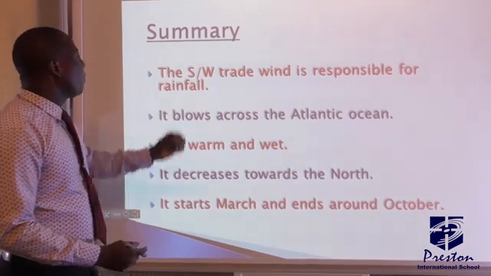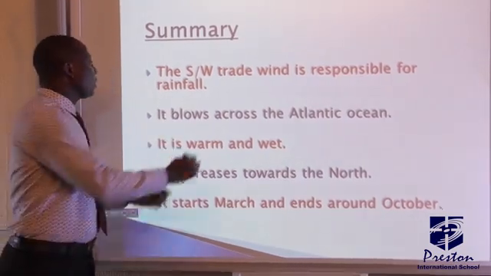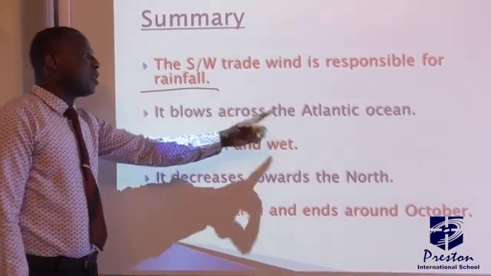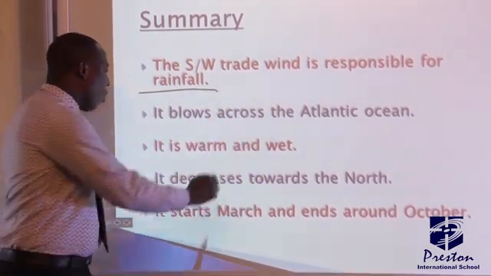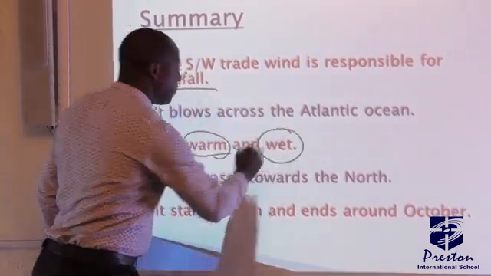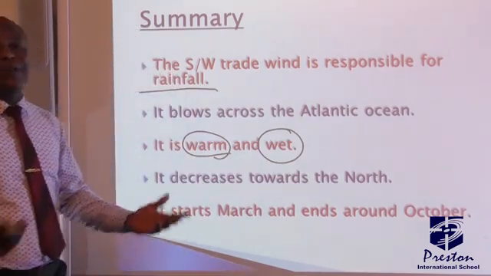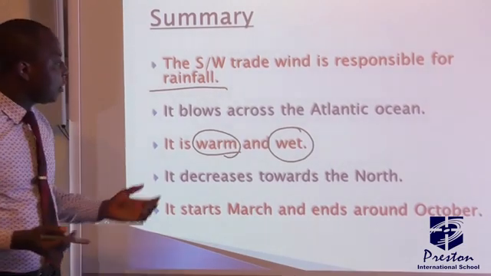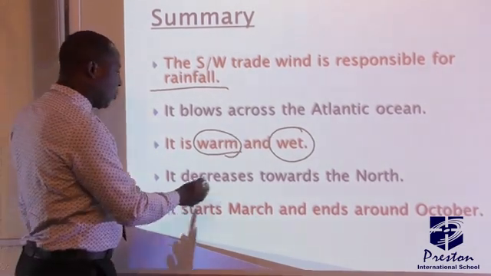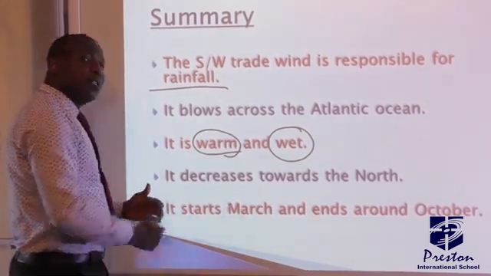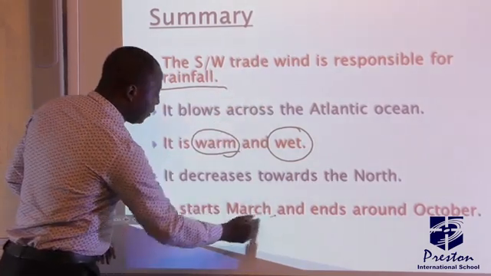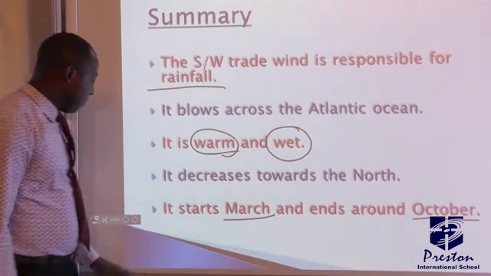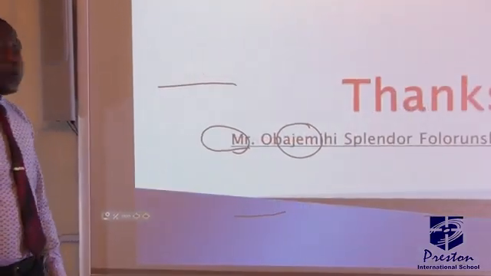We are saying that the southwest trade wind is responsible for what? Rainfall. Secondly, because it blows across the Atlantic Ocean, it is warm and it is wet. If it's not warm and wet, we cannot have rainfall. But because it's warm, it is carrying some moisture or water. It decreases from the south to the north. And finally, it is between the period of March to the period of October. That's the tropical maritime air mass.